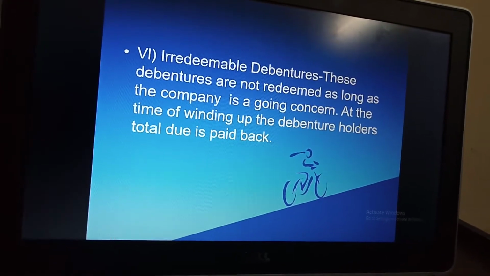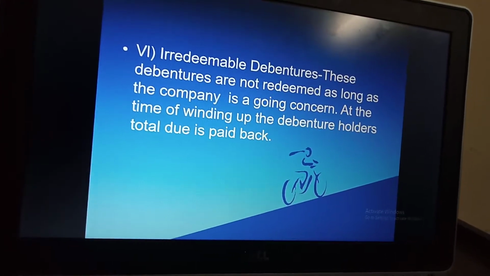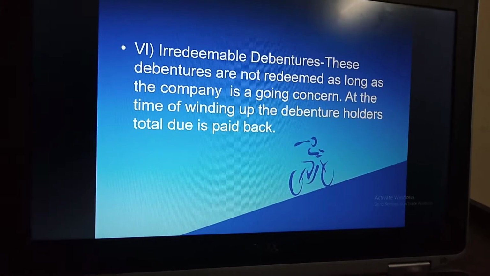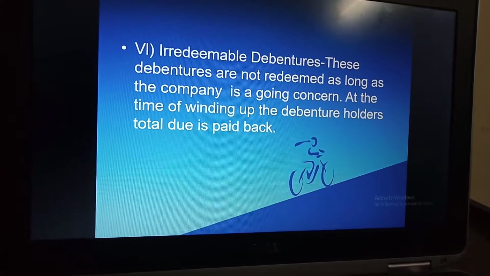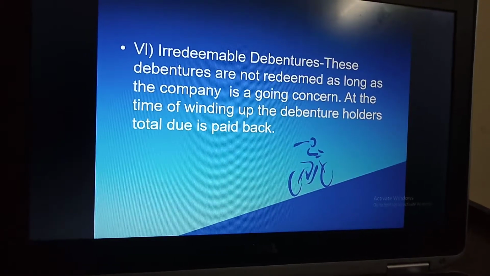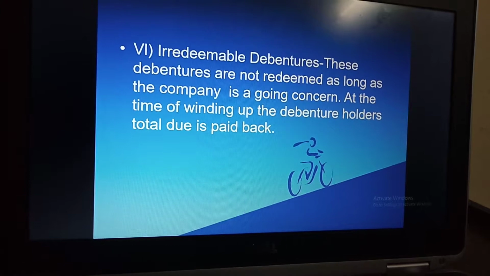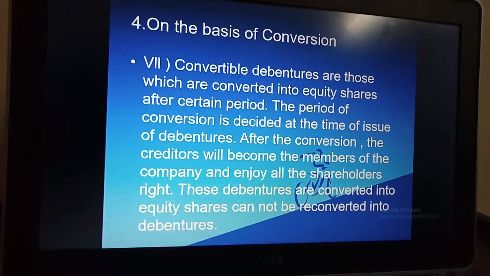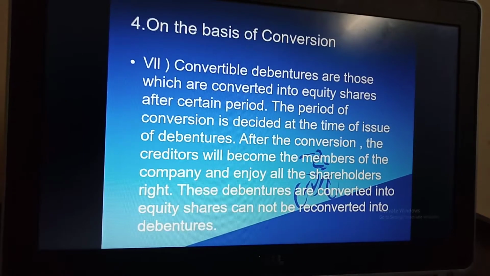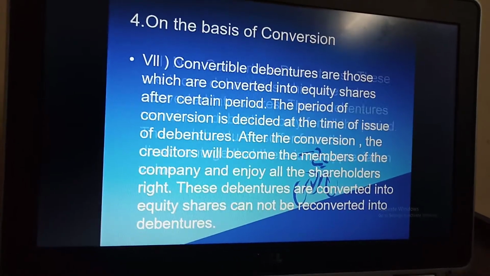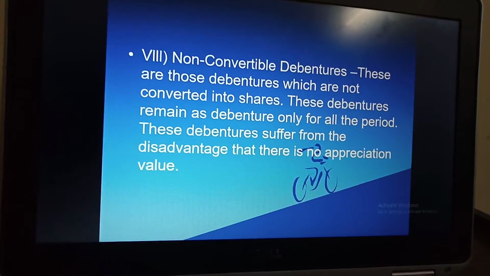Now irredeemable debentures. These debentures are not redeemed as long as the company is a going concern. At the time of winding up, the total due is paid back to the debenture holder. Next one is on the basis of conversion. Conversion means they can be converted into equity shares. In this, convertible debentures and non-convertible debentures.